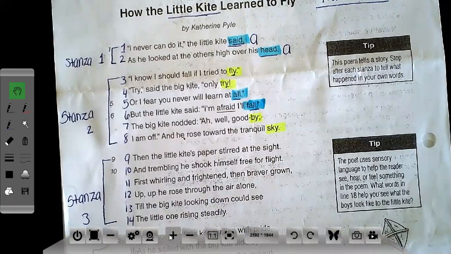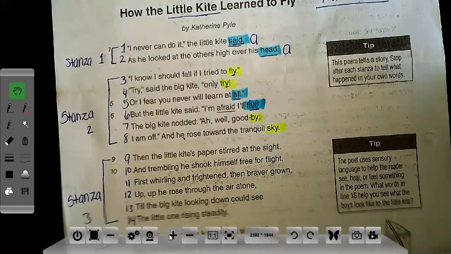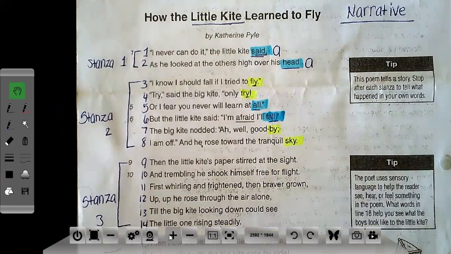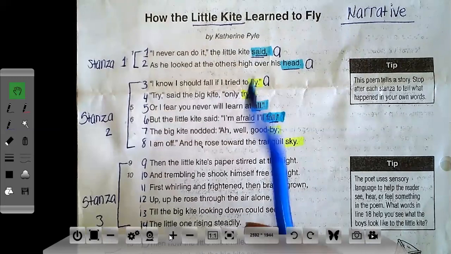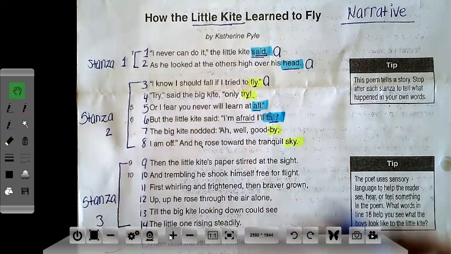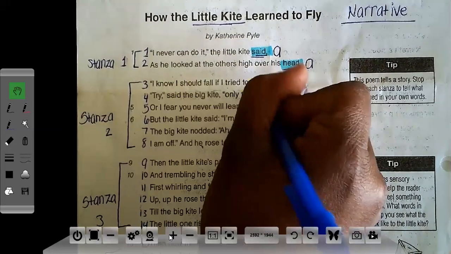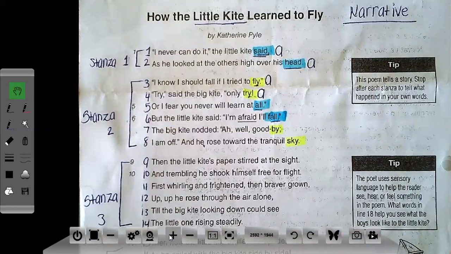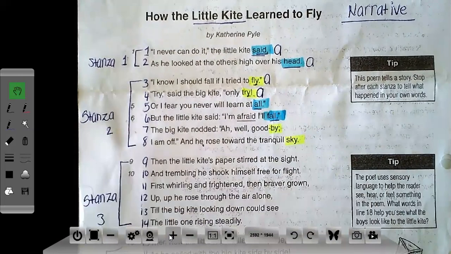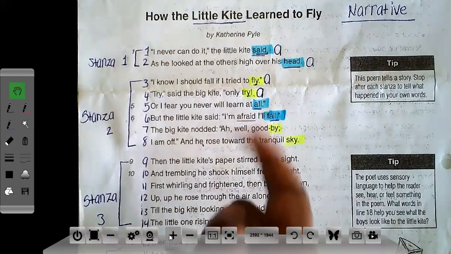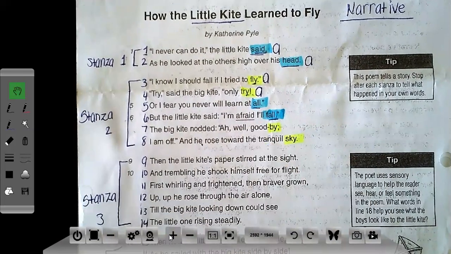So now let me do my rhyme scheme for stanza 2. For stanza 2, we start with the letter A. If the next word rhymes with fly, then that word is also going to get the same letter. So this one will get an A because try and fly rhyme. Now, does all rhyme with try and fly? No, they don't. So I have to give all a new letter. So I keep going through the alphabet.